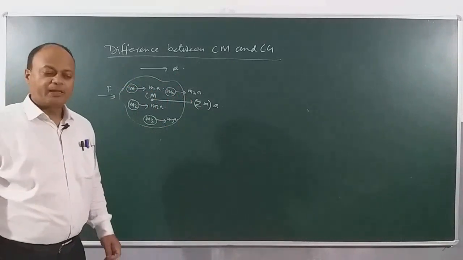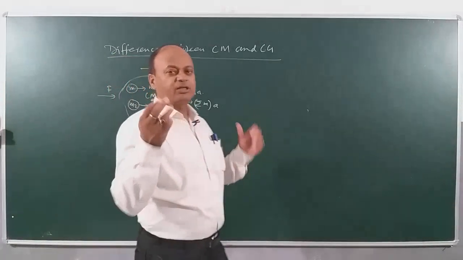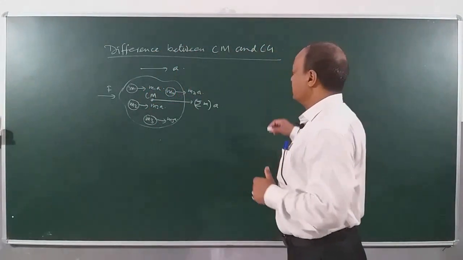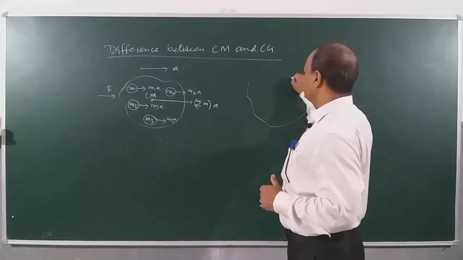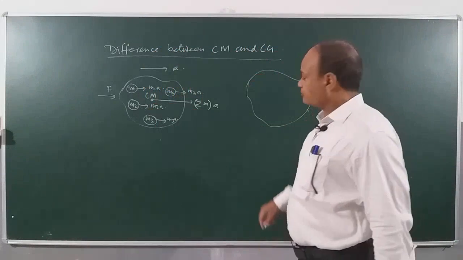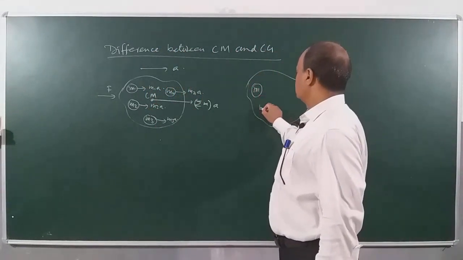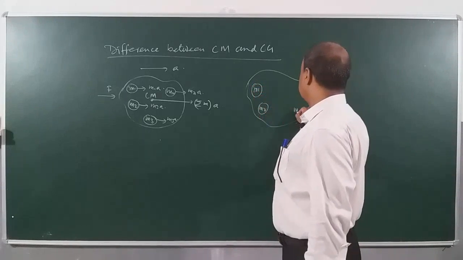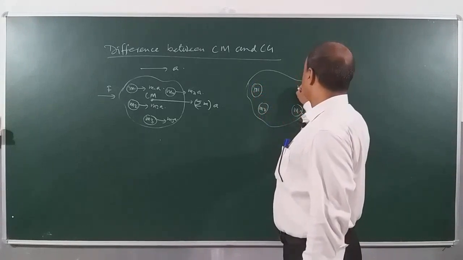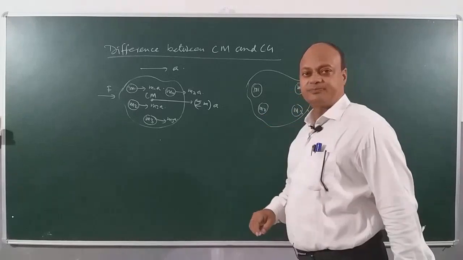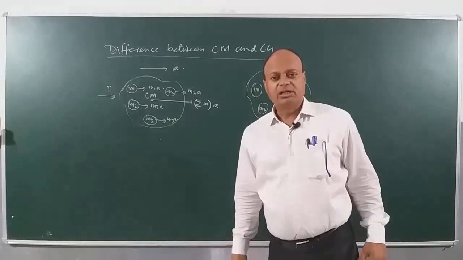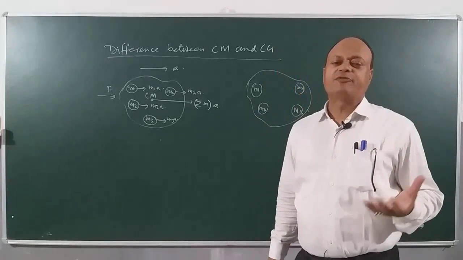Center of mass. Now when I look at the center of gravity of the body, let us extend the same problem here. Now each one of these particles is having a weight. And what is a weight? Weight is basically the gravitational force acting on a body.